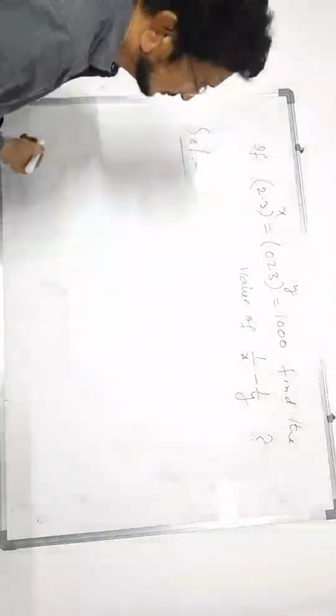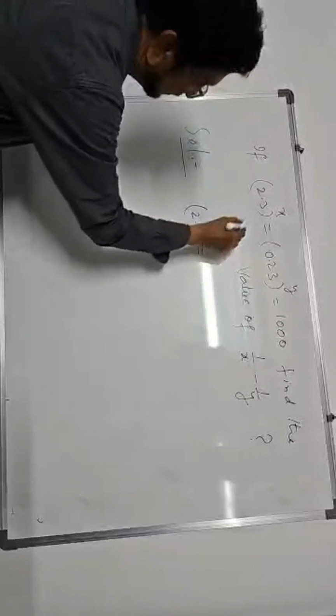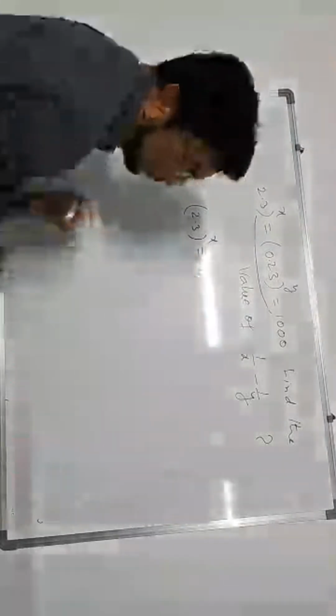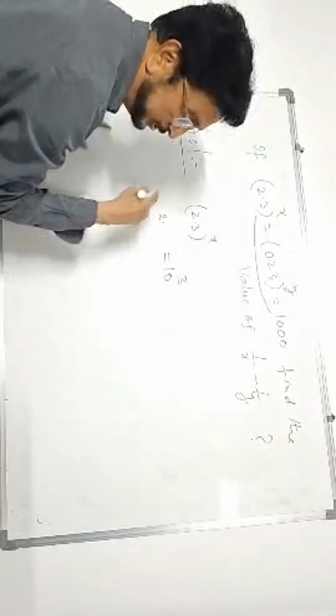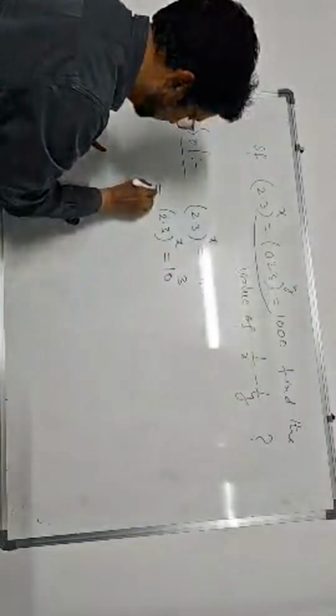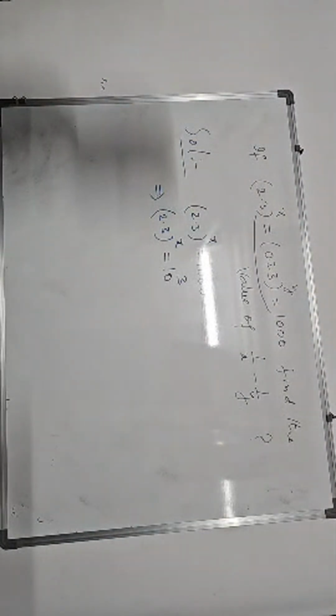Solution: 2.3 power x is equal to, this 2.3 we shall take, and 1000. 1000 can be written as 10 power 3, since 10 into 10 into 10 is 1000.